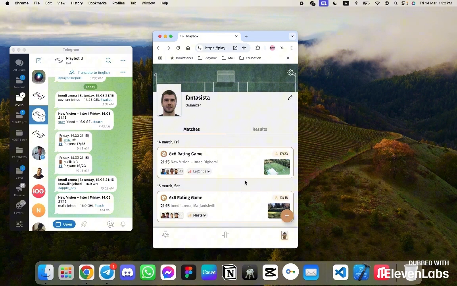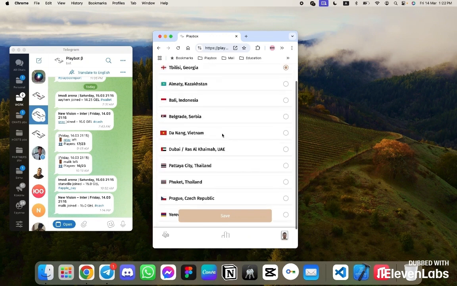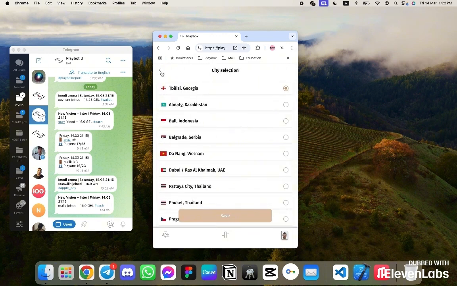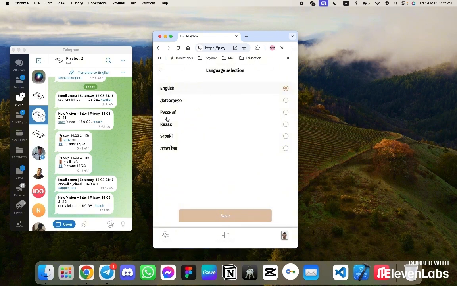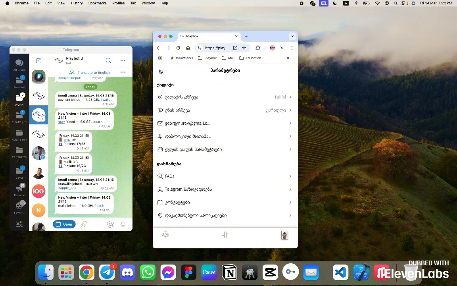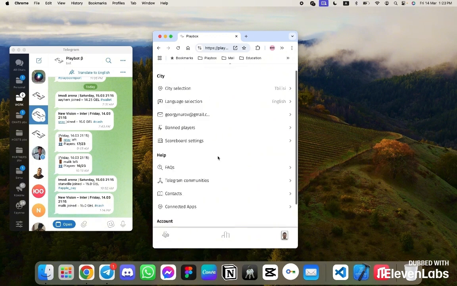Let's now figure out what options we have in settings. Let's study that too. That is the settings section, the city, where you can make changes to our location. You can create games absolutely in any city, move from city to city, arrive at new locations, and create games on our already prepared system, stadiums, language. So, my default is set to English, but we have a system of 6 languages, and new ones will appear. That is, you can easily change the language, for example, to Georgian, and the whole system will change to Georgian accordingly. The same can be done with any other language. Let's switch back to English for now.